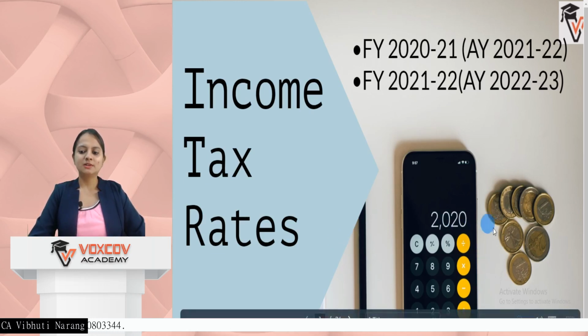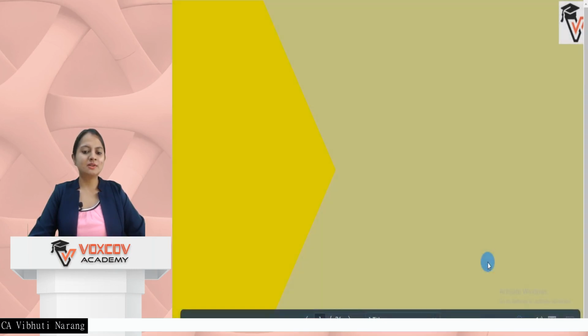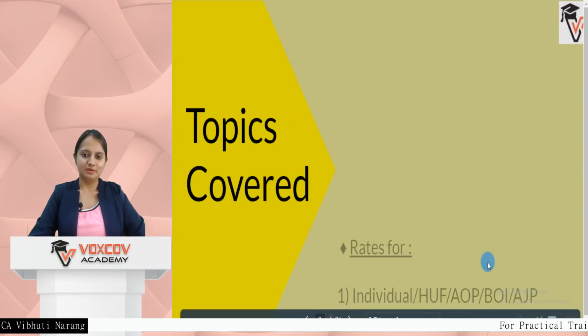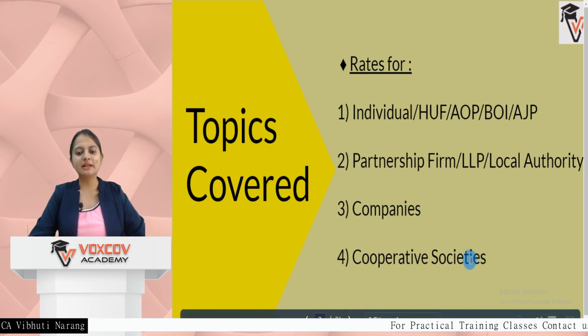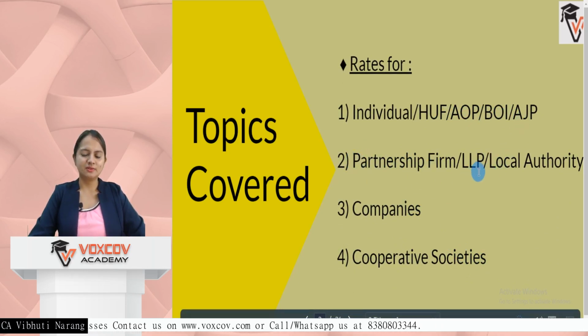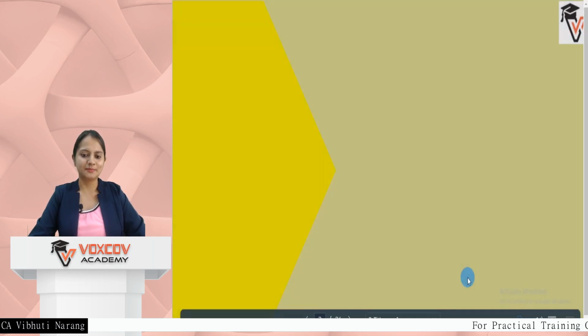Before moving to today's topic, let's first understand what topics are covered in today's video. We'll be discussing the rates for individual, HUF, association of persons, body of individuals, artificial juridical person, along with the partnership firm, LLP, local authority, then companies and cooperatives. We have two topics for extra coverage at the end of the video, so please stay tuned till the last.